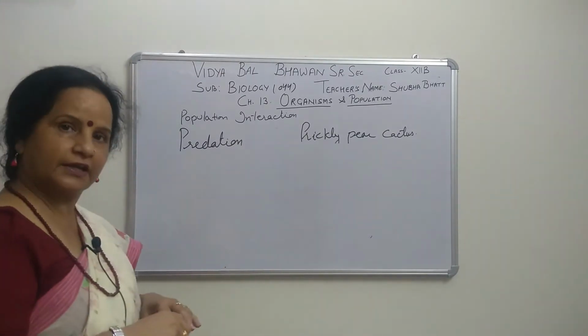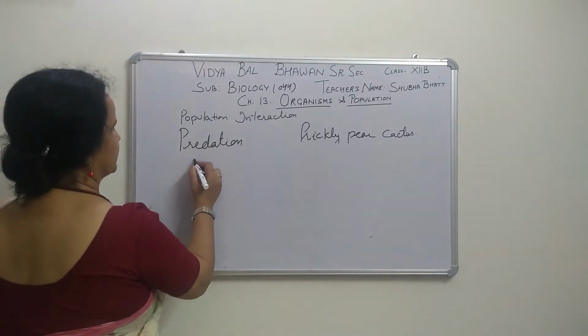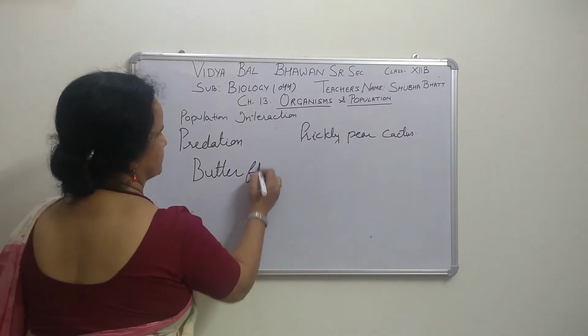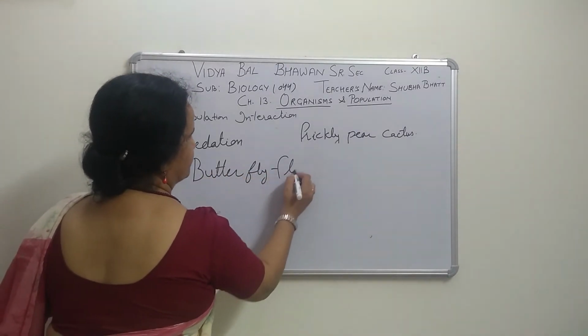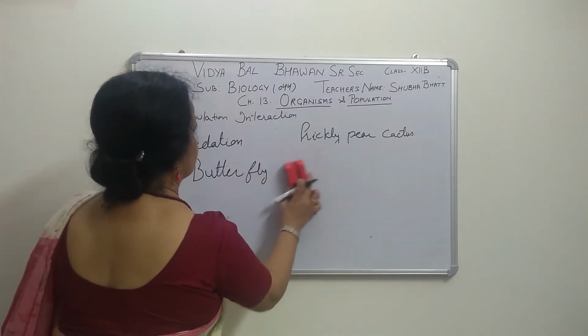That is adaptation, again adaptation. One more example is given: the monarch butterfly. That is popular for that, the monarch butterfly.